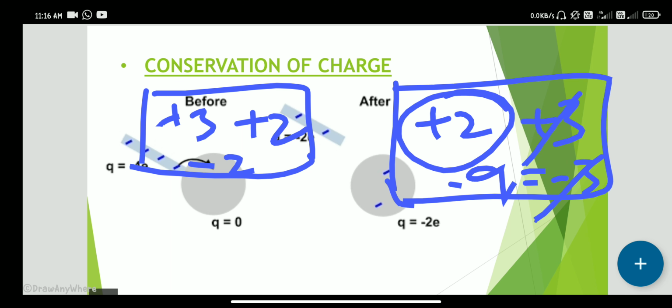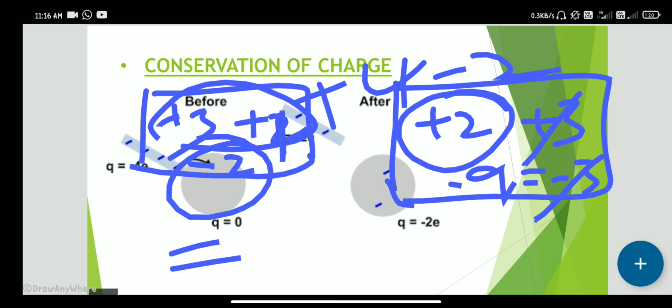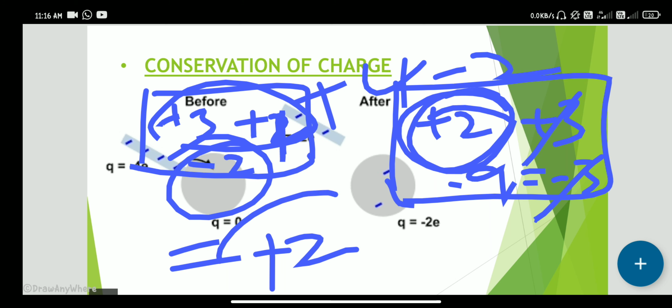So here 3 plus 1. Sorry, this is +1. Then we add these two, we get +4. Then we subtract this negative charge from this positive charge, then we get +2. So here also +2 charge and here also +2 charge.